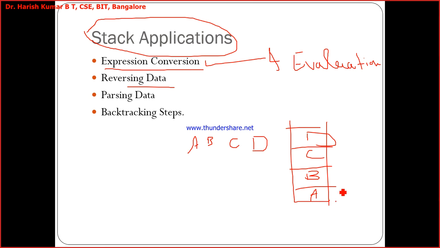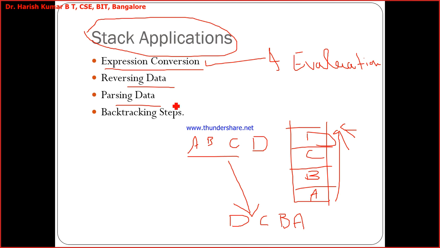Now this is how I have stored it. I want to reverse this. What I'll do is, top is pointing to this, and I'll just perform the pop operation. When I perform the first pop operation, I get D, and next C, and next B, and next A. So I have my string reversed. Then there is parsing the data, which I'll show with an example. You can do the parsing of the data, and you can also do the backtracking steps.